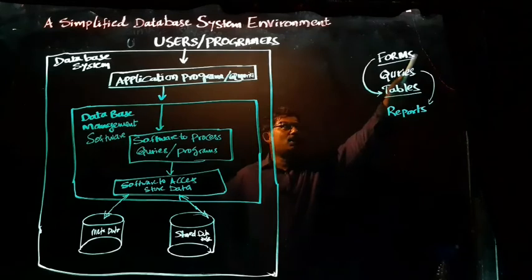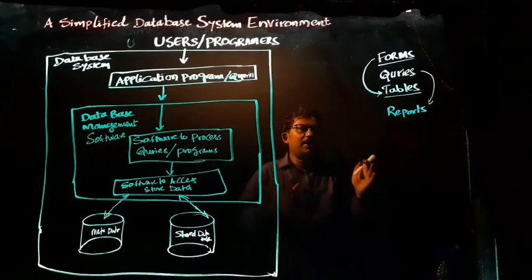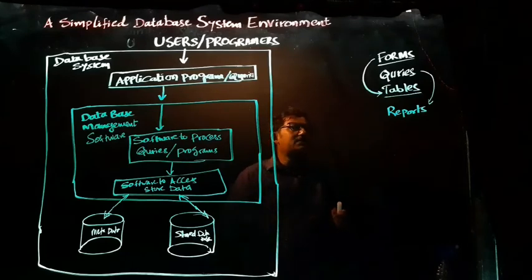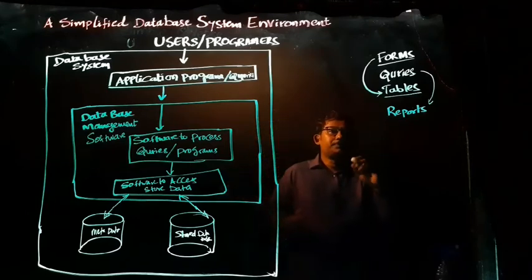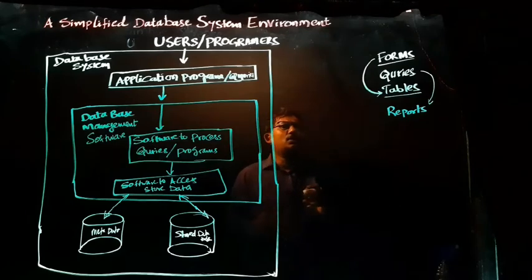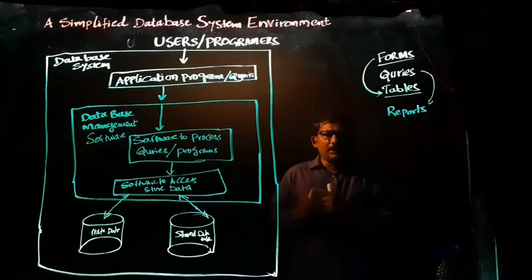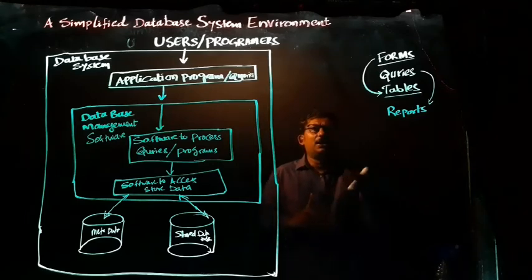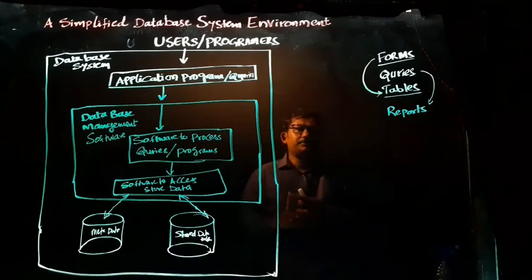That means forms are inputs, reports are outputs, tables are the storage medium, that is the stored database, and queries are the things used to manipulate these tables. In a database management system, you can retrieve the data, take the data, and manage the data. There won't be any redundancy of the database, and you can even manipulate the data and delete the data.